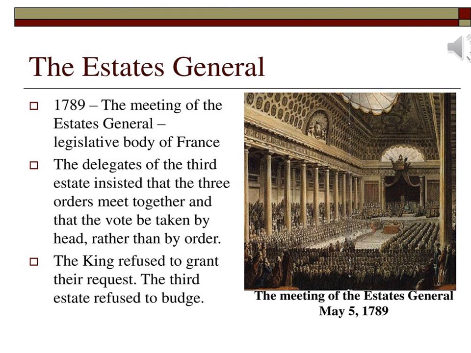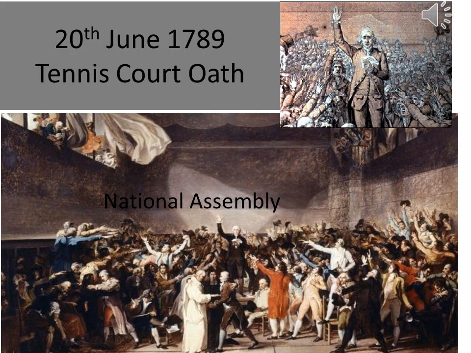But this time, the members of the third estate, who were influenced by the ideas of the philosophers, demanded that voting now be conducted by the assembly as a whole, where each member would have one vote. The king rejected this proposal, and immediately the members of the third estate walked out of the assembly in protest. The representatives of the third estate who walked out of the meeting of the Estates General viewed themselves as spokesmen of the whole French nation.